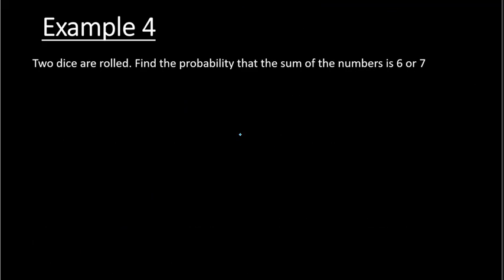Okay, one more example. Here we are told that 2 dice are rolled, and we are to find the probability that the sum of the numbers is 6 or 7. So we already know the total possibilities of rolling 2 dice is found by doing 6 times 6, which is 36.